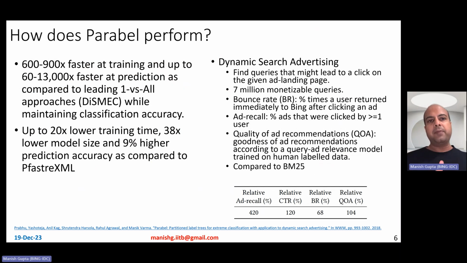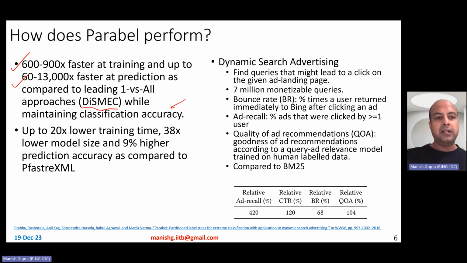So now that we have understood Parabel, how does Parabel perform? Parabel performs 600 to 900 times faster in training and 60 to 13,000 times faster at prediction compared to DISMEC that we talked about in the previous video. Okay, so it's super fast, let's call it that way, while maintaining very similar classification accuracy, right?